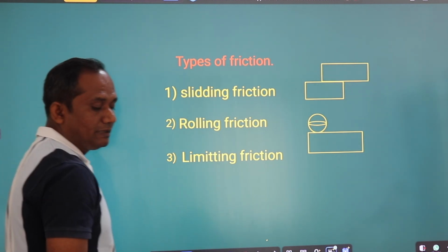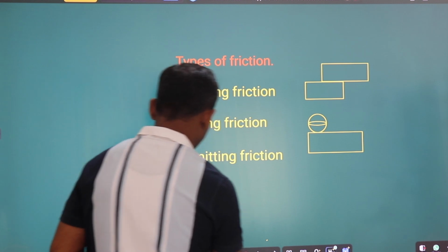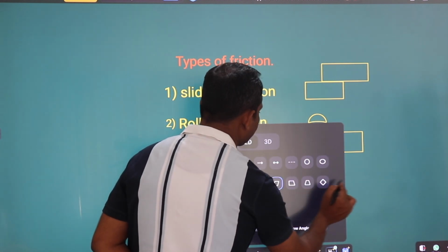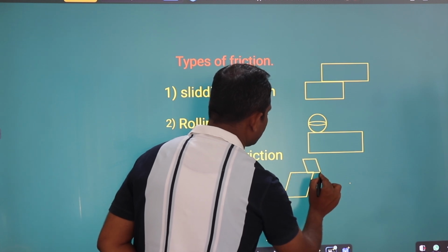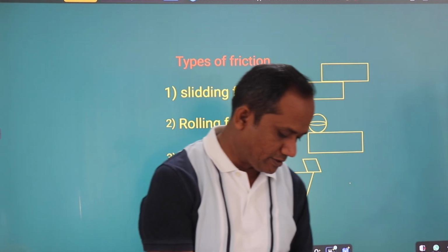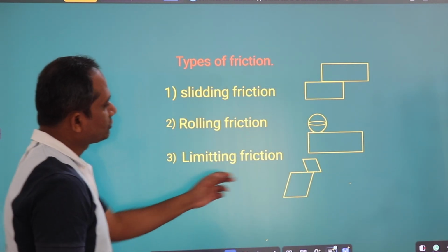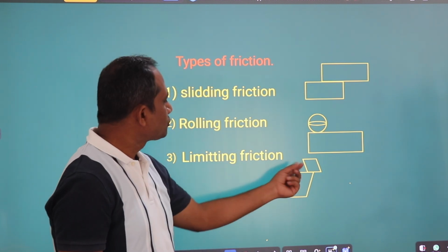And third is limiting friction. Limiting friction means both the objects are static. The friction generated by two static objects is a contact force. Friction here means nothing but the contact force generated by two static objects.